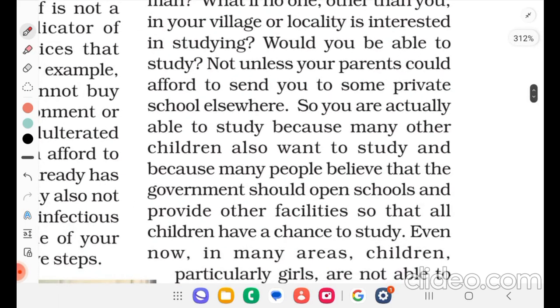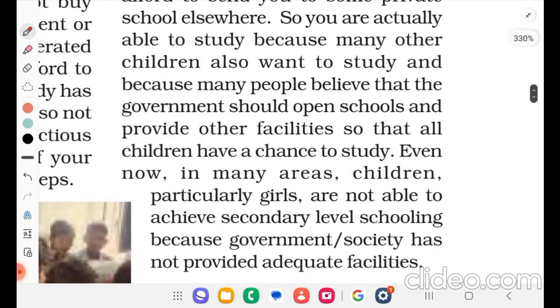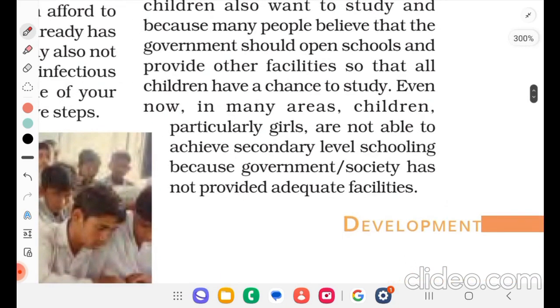So, you are actually able to study because many other children also want to study and because many people believe that the government should open schools and provide other facilities so that all children have a chance to study. Even now, in many areas, children, particularly girls, are not able to achieve secondary level schooling because government or society has not provided adequate facilities.